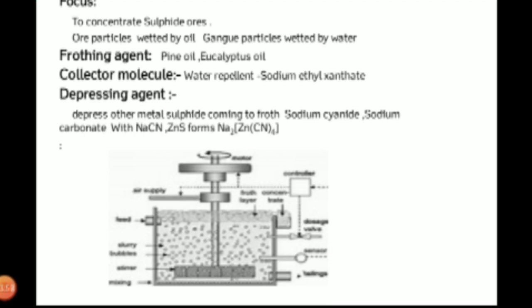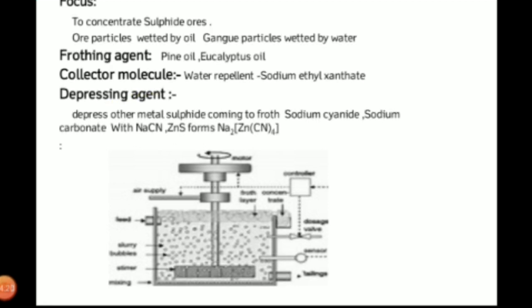If zinc sulfide, that is zinc blende, is present as an impurity along with galena, we should add this depressing agent.